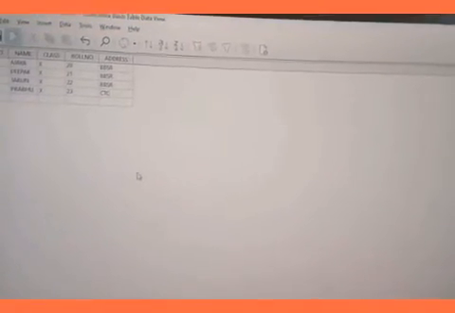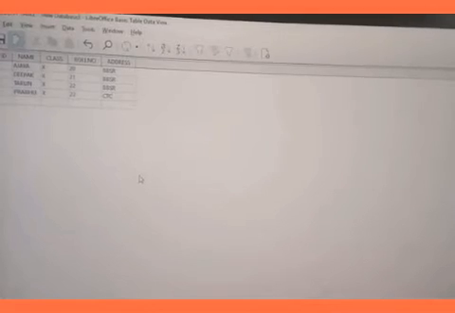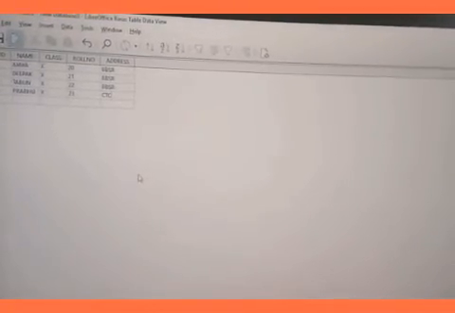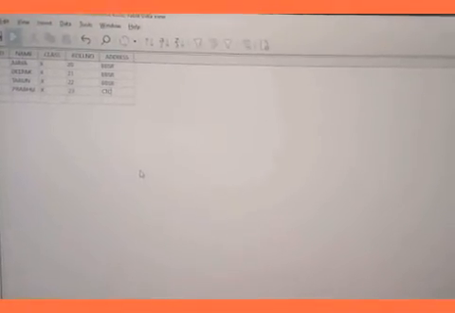Double click there, give the ID whatever you want, then here write name, class, roll number, address. Okay, so create table like this. Give name, class, roll number, address, then save button, click to save.